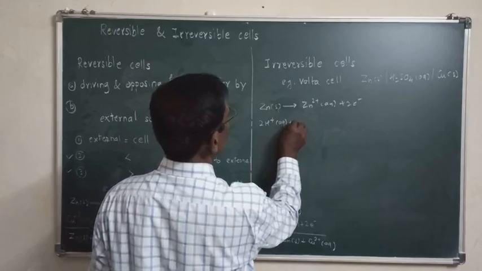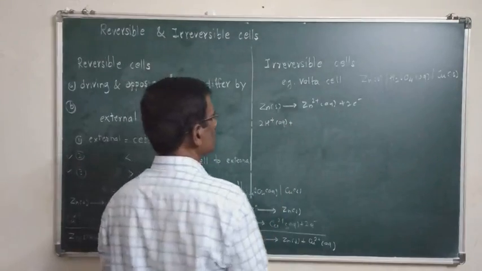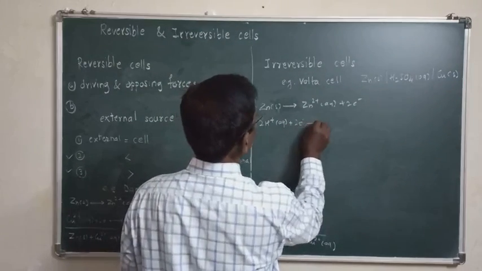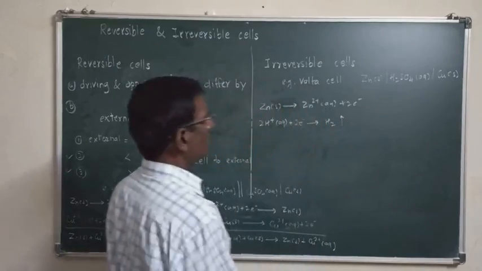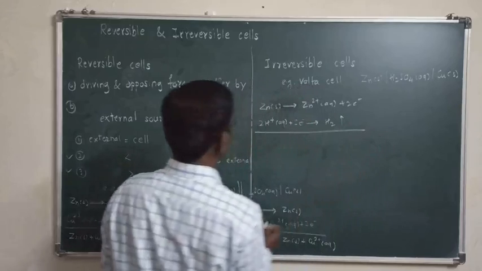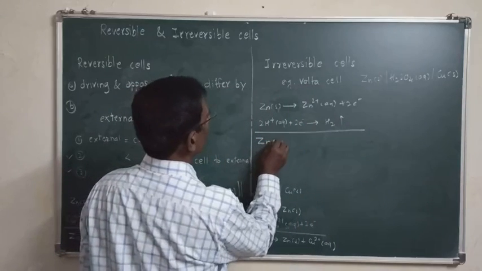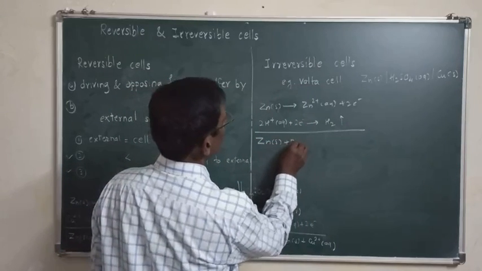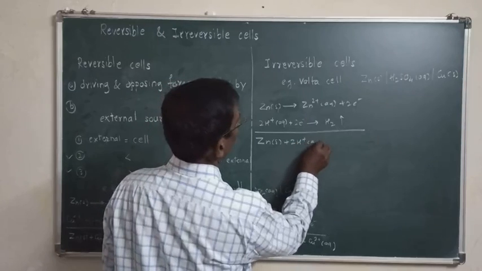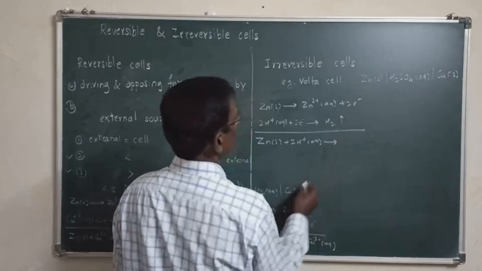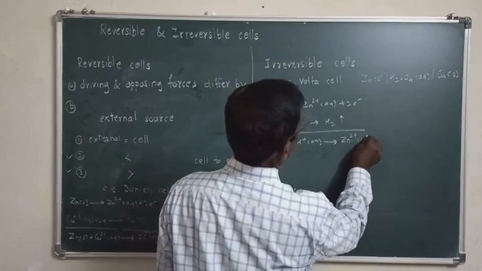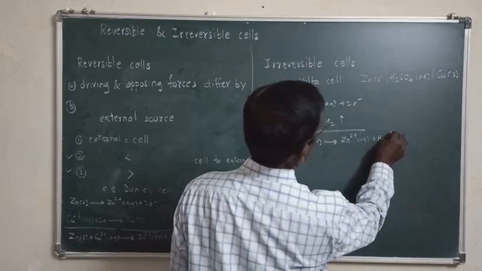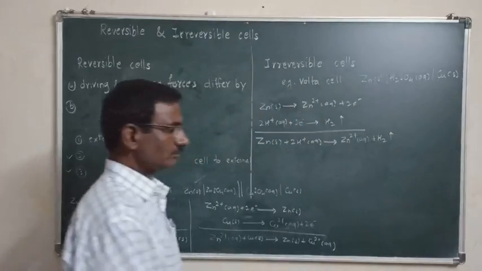Ions are always in aqueous state in electrochemistry. In this case H2 gas evolves, and the cell reaction gives Zn2+ aqueous plus H2 gas.